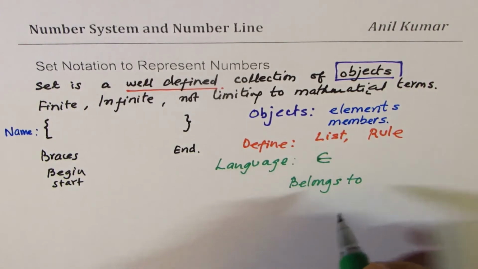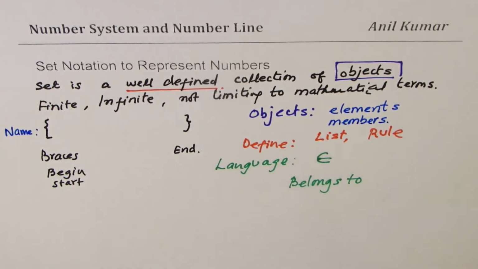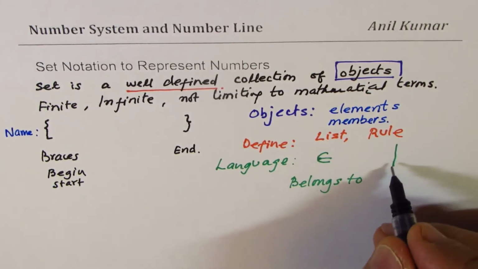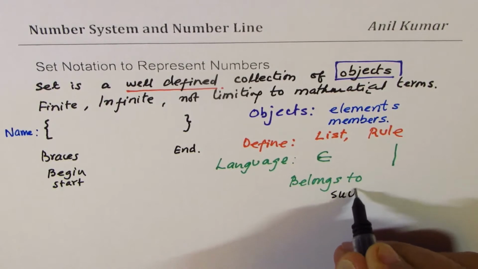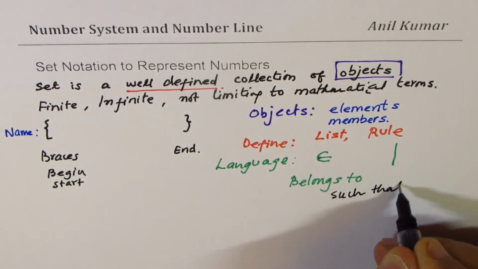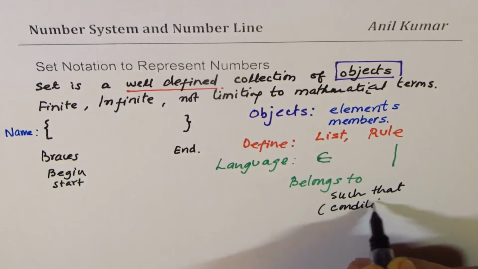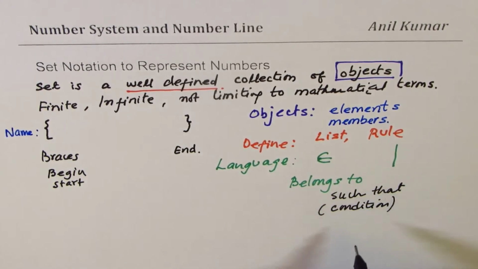And then we have this symbol, a straight line, which gives you a condition. So this is conditional, such that, or it gives a condition. We'll put all the things together, and then I hope they will make sense.